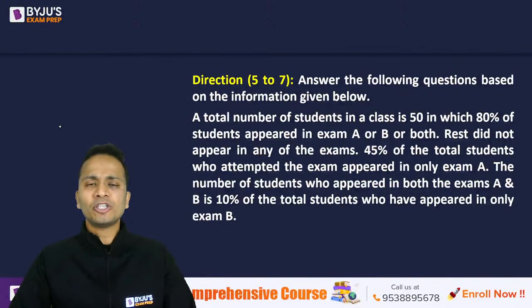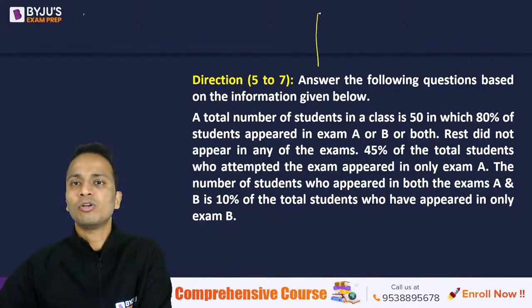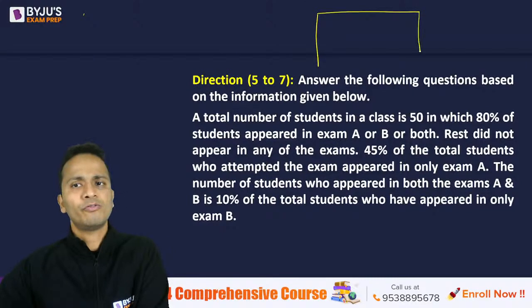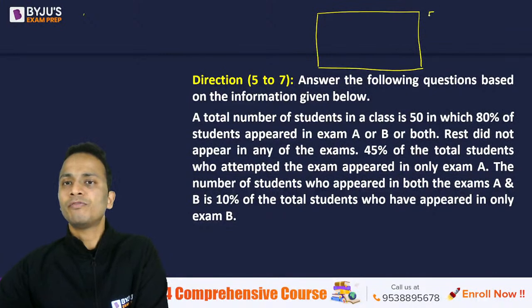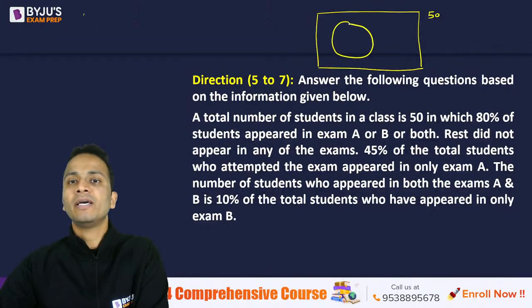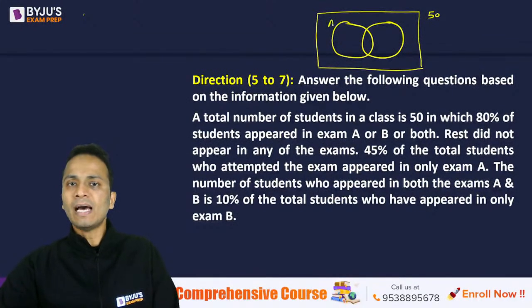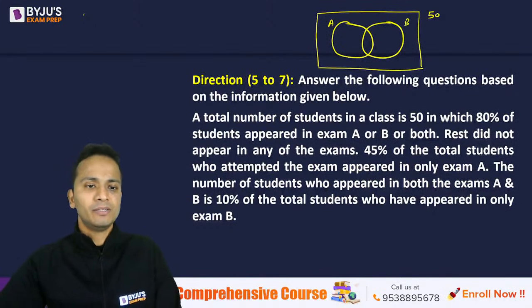Now, basically, this question is a question of set theory. So here I can say that if I draw a Venn diagram out of it, all of you must be knowing about a Venn diagram. So this is a universal set. That means a total of 50 students in the class. Some students appeared in exam A, some students appeared in exam B, and there may be some students who appear in both these exams, right? So exam A and exam B.